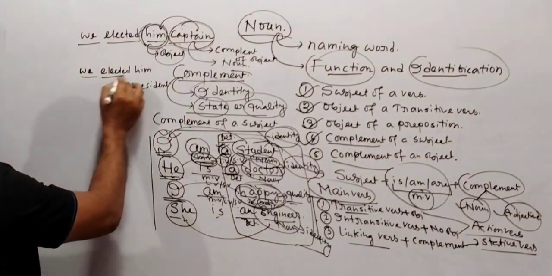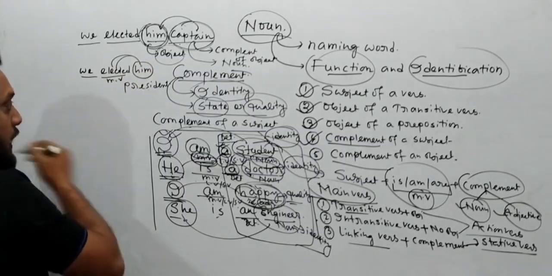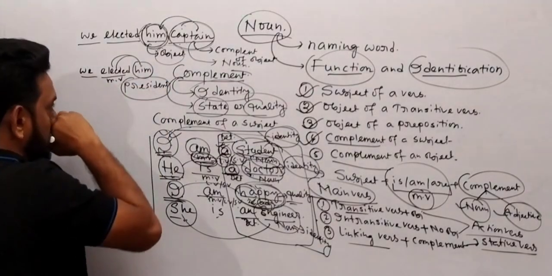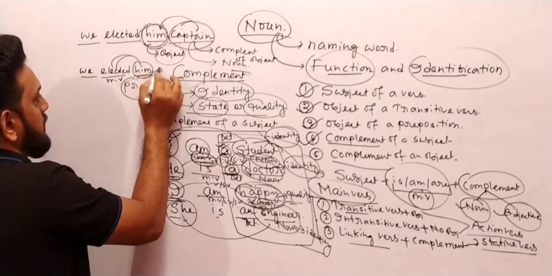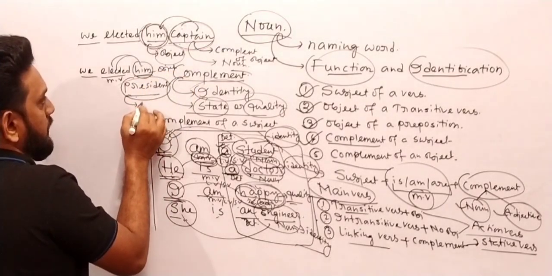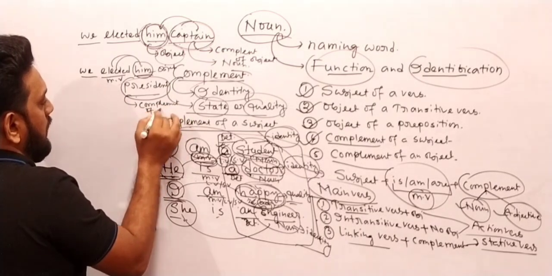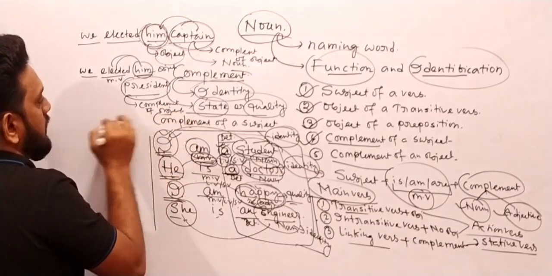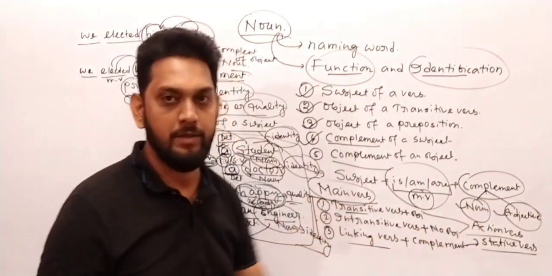Now, the subject, elected is the main verb, and him is the object of this verb, and president. Now we talk about it: it is the complement of this object. This one, him is the object and the president will be the complement of an object. So now the question is, a complement will always be either a noun or an adjective.